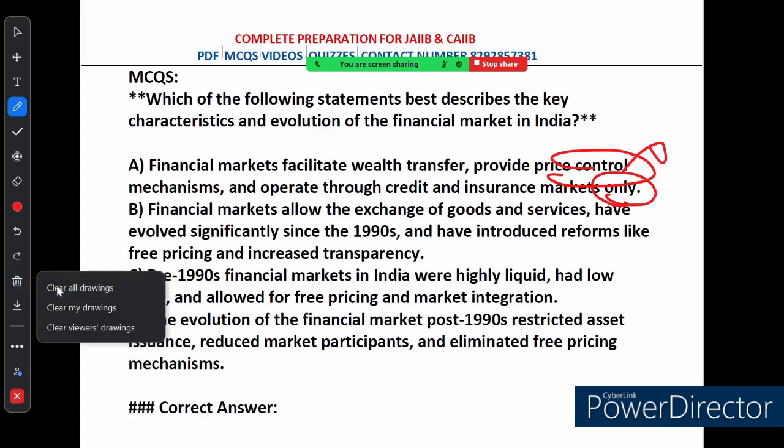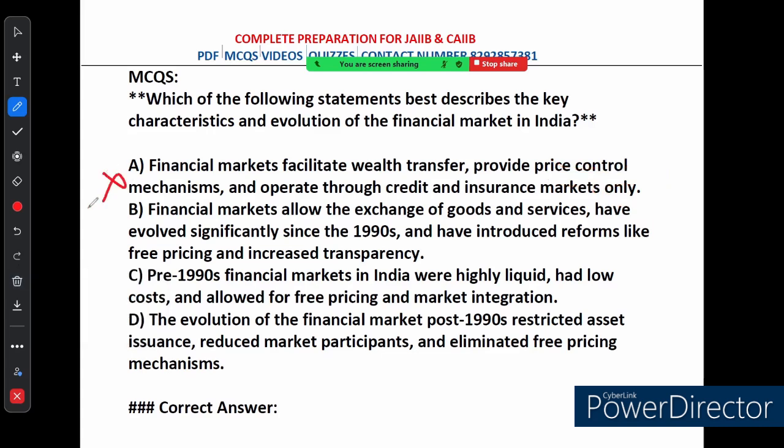This price control word is also wrong. There is price determination. Option B says financial markets allow the exchange of goods and services, have evolved significantly since 1990 and have introduced reforms like free pricing and increased transparency. So option B captures the evolution of the Indian financial market post 1990 with key reforms like free pricing and transparency. This is the correct option.